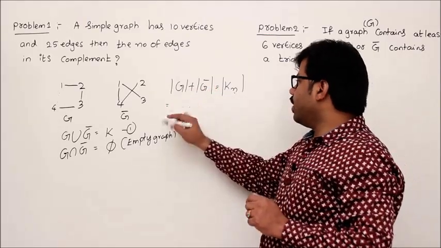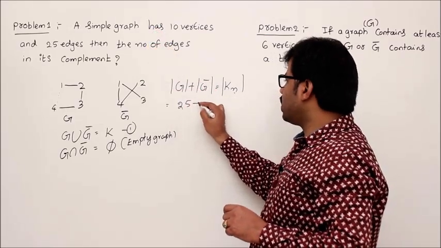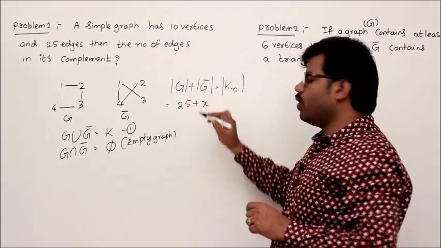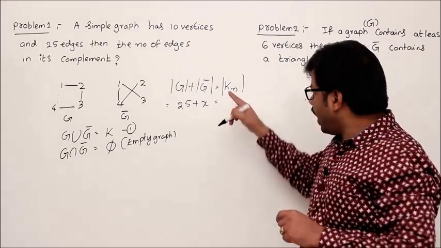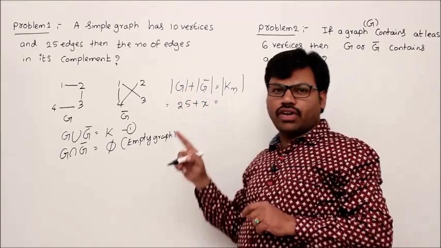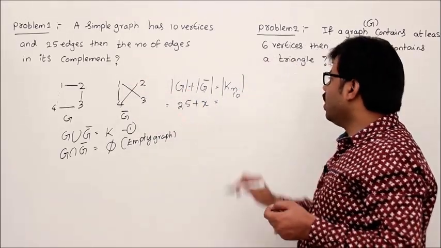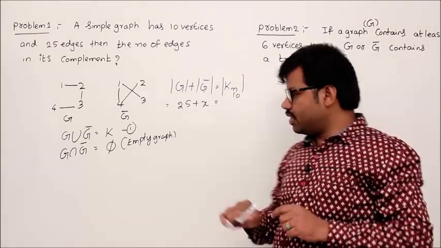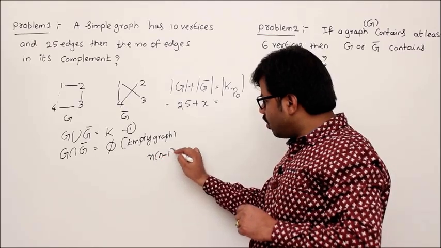So let's do it. Number of edges in your graph G, how many? 25, plus the number of edges in G bar, x, we don't know, equal to the number of edges in a complete graph with n vertices, where n is nothing but the number of vertices of G, which is given as 10, n value 10, K10. How many edges does a complete graph contain? So we know the formula for it, right? n times (n minus 1) by 2.